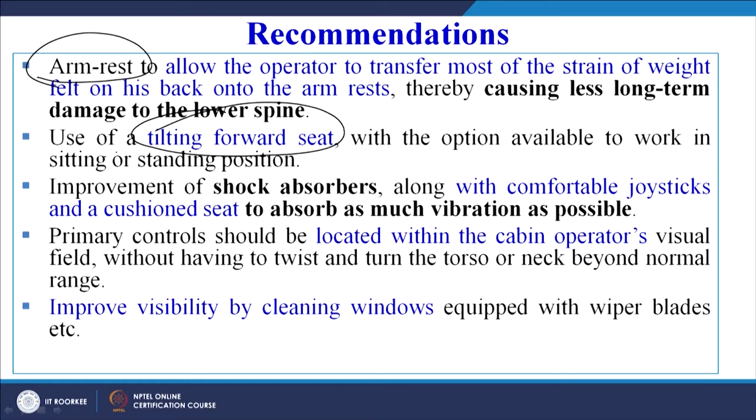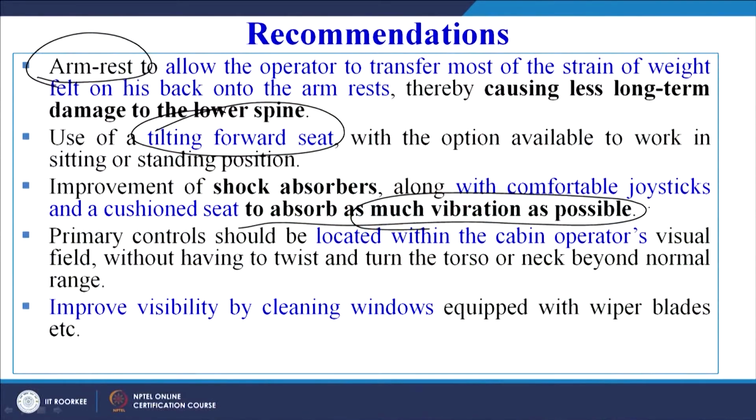Second, regarding seating comfort, improvement of shock absorbers along with comfortable joysticks and a cushioned seat to absorb as much vibration as possible, because we have seen that if the human body is exposed to continuous whole body vibrations for long exposure periods, it may cause different types of physical problems. Primary controls must be located within the cabin operator's visual field without having to twist and turn the torso or neck beyond the normal range, and the normal ranges are also specified in various guidelines.